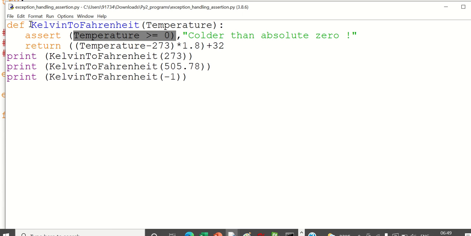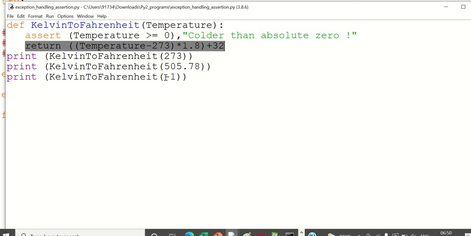Okay, so this is a simple function which is called temperature. When you pass a value, say here I am passing 273, when it is called, it will come here and write 273 here. 273 is greater than 0, yes, true. If it is true, there is no error raised. It will come here and return that value. Next, 505, it will come here. Greater than 0, true. It will come and do its work.